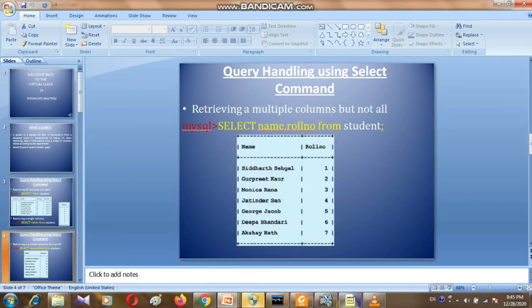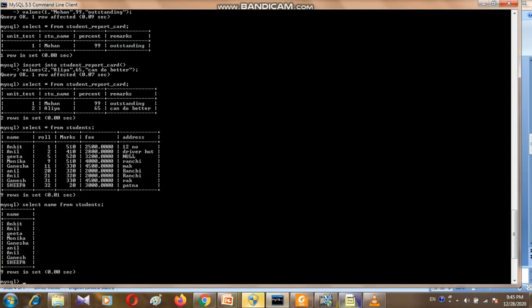Now moving to the next slide. Query handling using the SELECT command: retrieving multiple columns but not all. Yes, if you want to access one or two columns, not all. See here, how many columns are there? 1, 2, 3, 4, 5. So the degree of this table is 5.